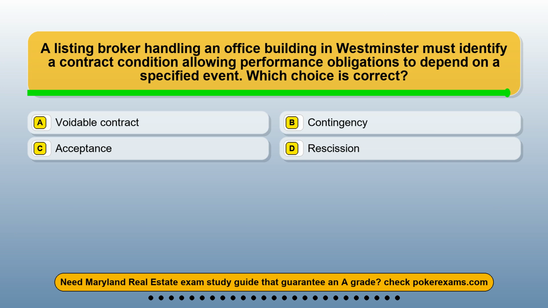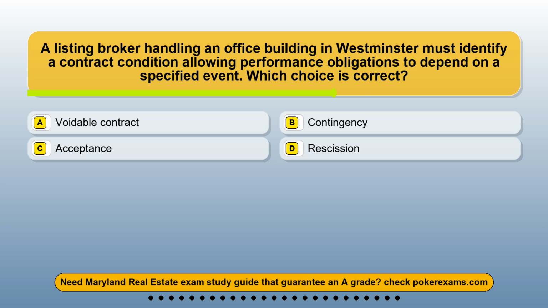Question 22. A listing broker handling an office building in Westminster must identify a contract condition allowing performance obligations to depend on a specified event. Which choice is correct? Option A, voidable contract. Option B, contingency. Option C, acceptance. Option D, rescission.